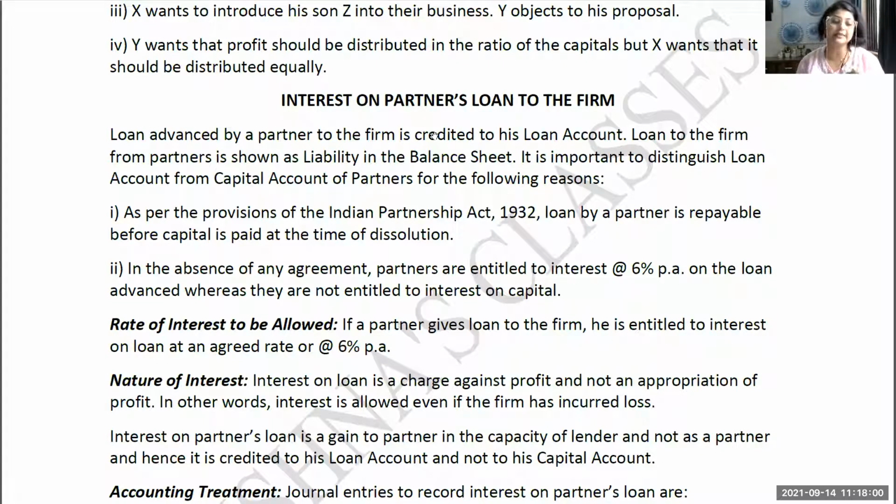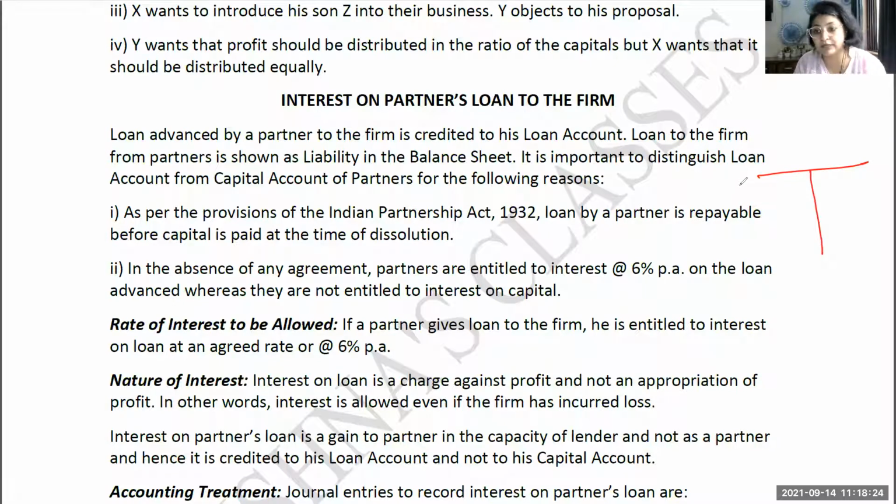Why? Because when he is investing capital, he is investing in the capacity of a partner. At that time, he is not a lender to the firm. But when the same partner is lending money to the firm, he becomes the lender, a creditor to the firm. That is why his loan account will appear separately in the balance sheet. If you see the balance sheet, it will reflect like this.